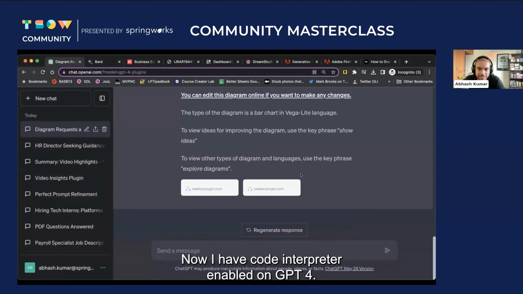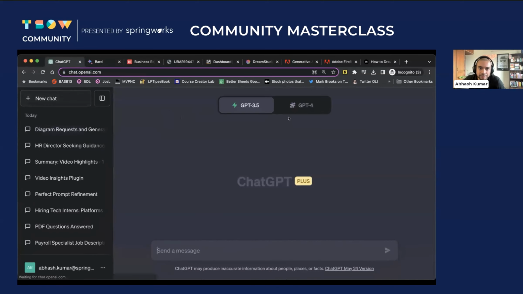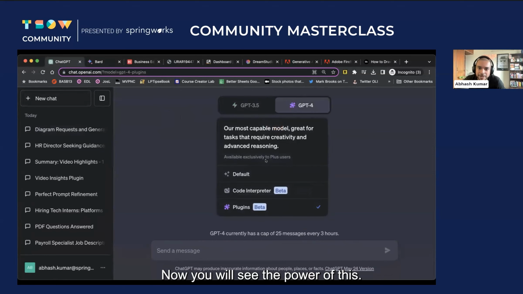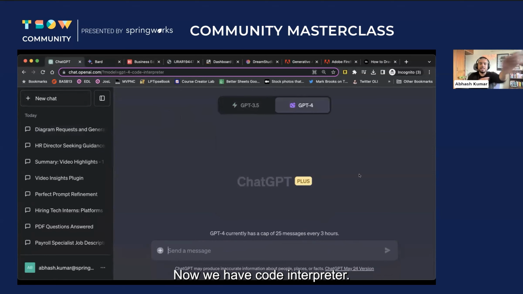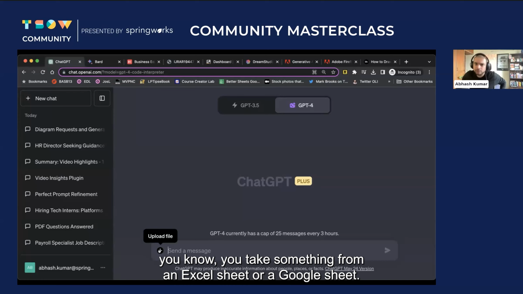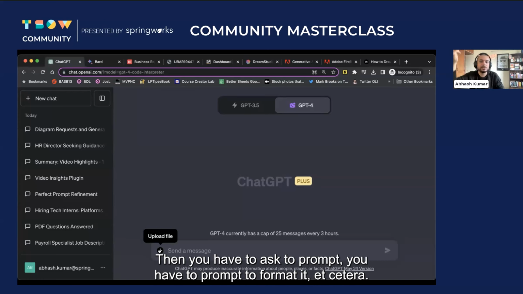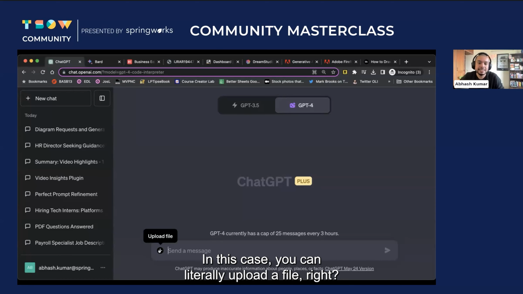Now I have code interpreter enabled on GPT-4. Perfection. Now you will see the power of this. Now we have code interpreter. So with code interpreter, now you can upload files. That's the beauty. Till now, you could only copy paste text into it. Or even say, you take something from an Excel sheet or a Google sheet, you just copy paste it there. Then you have to prompt to format it, etc. In this case, you can literally upload a file, right?